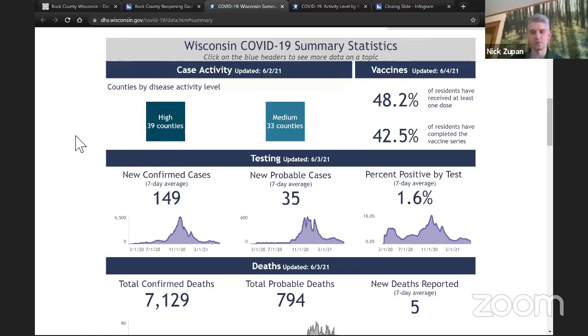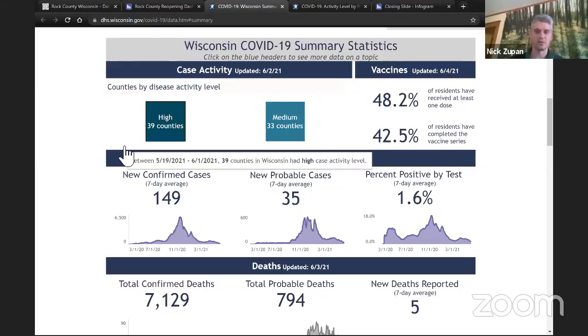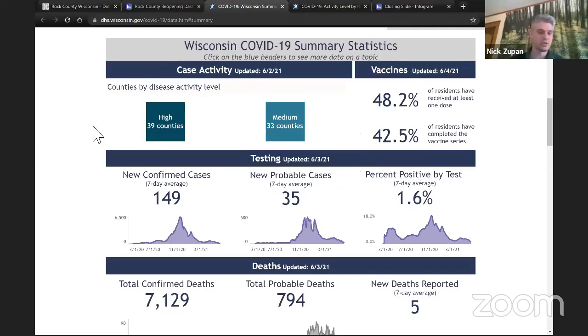There have been some instances where, between one day to the next, there are negative numbers of positive cases. And so how can that be? It's because there are some issues with how those positive cases were reported. Sometimes the probable cases that are reported from a laboratory get counted as a confirmed case instead of a probable case. And so some of those issues we're trying to avoid, and the state is trying to avoid, by changing how they're presenting some of the information.